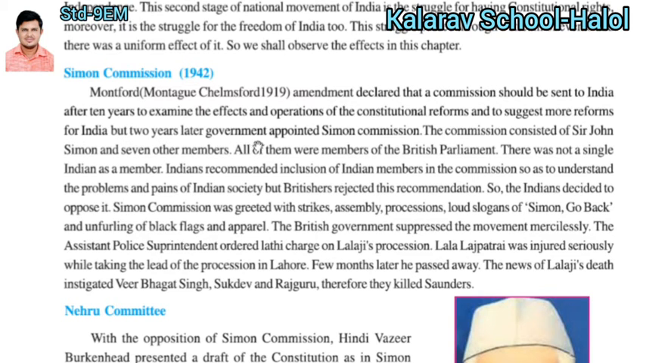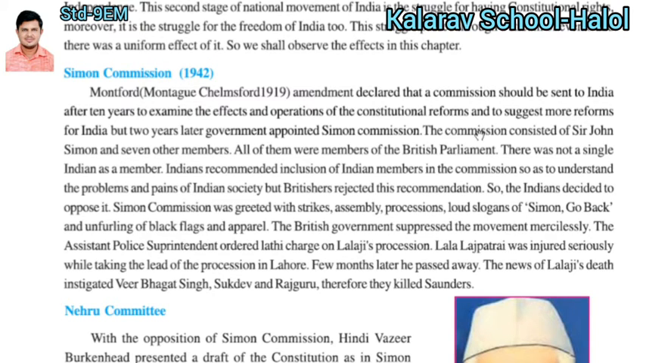But 2 years earlier, the government appointed the Simon Commission. The British government wanted to make reforms in India, to change the rule in India in their government. So they sent the Simon Commission, which consisted of Sir John Simon and 7 other members.